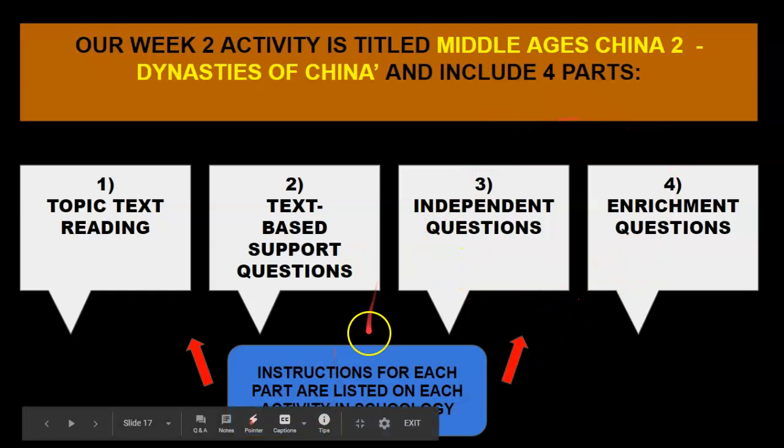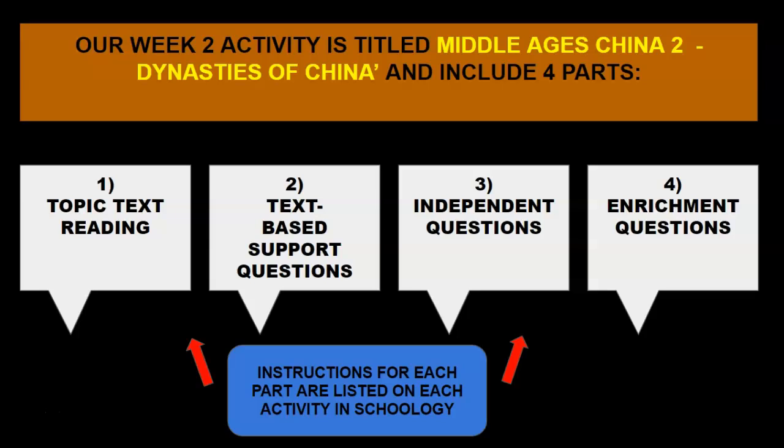Also, you guys, instructions for each part are listed on each activity in Schoology. I hope that didn't get cut off down there, but once you open Schoology and click on the activity, it will open it up, and you can go ahead and complete that activity. In a perfect world, on Monday you click open Mr. Drake's distance learning folder, you watch our screencast, which we're doing right now, and then you click on the activity, and you really have 4 days to complete the activity.